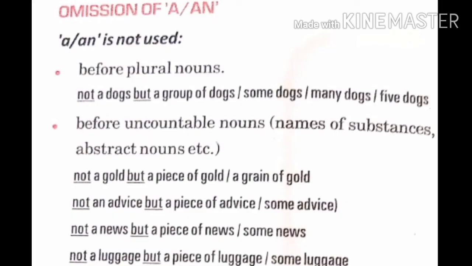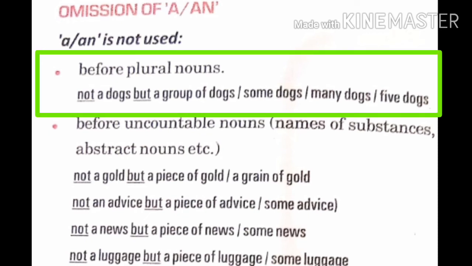Now children, see, it's very important to learn the omission of "a", "an". In certain cases, "a", "an" is not used. It is not used before plural nouns. For example, not "a dogs", but "a group of dogs". We will not say "a dogs". It is plural. When the nouns are plural, then "a", "an" is not used.